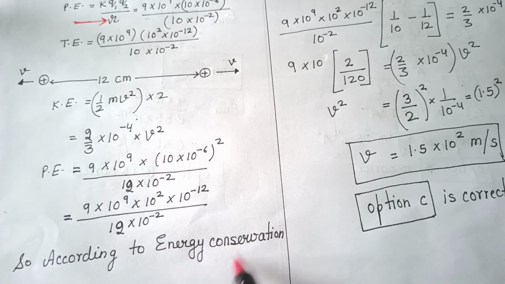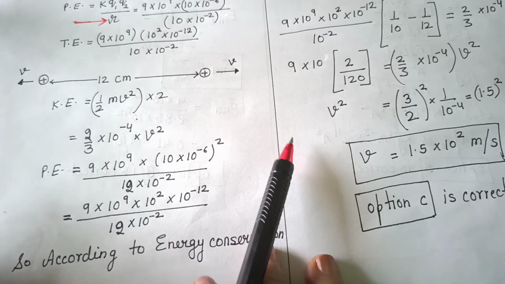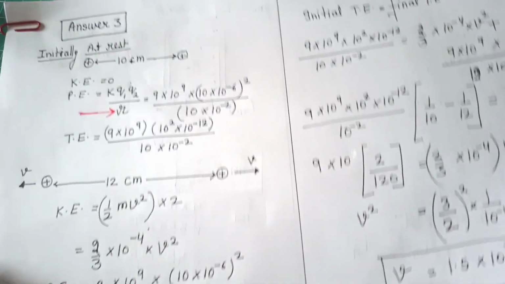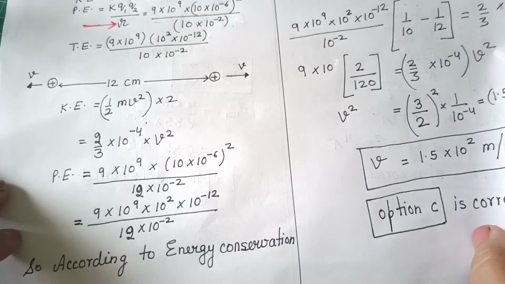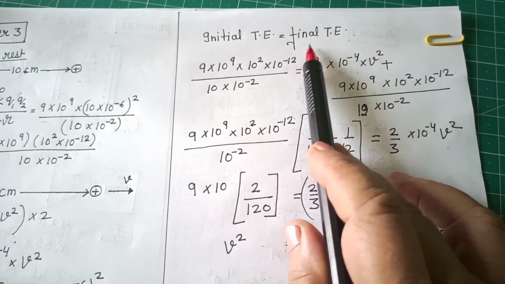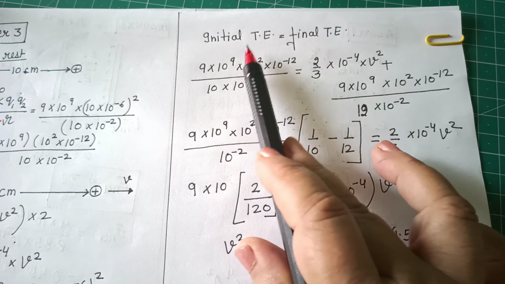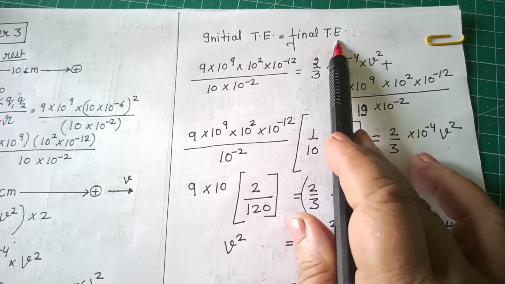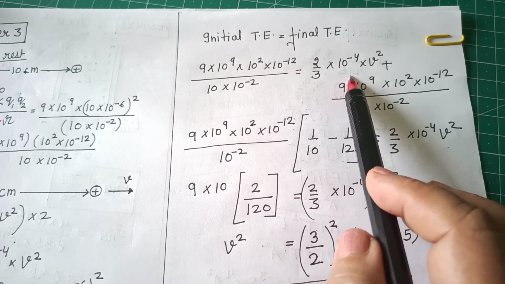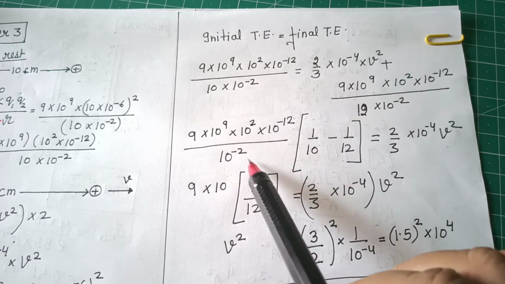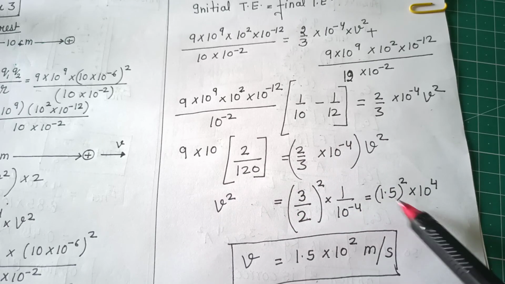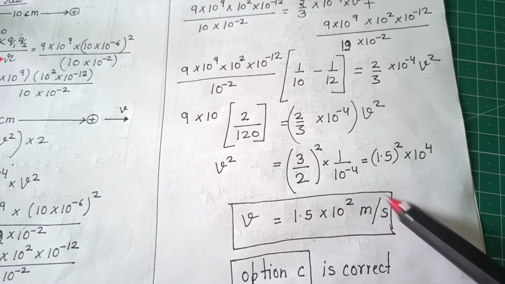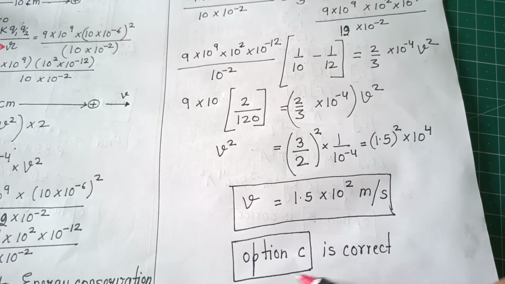So according to energy conservation, I am showing you the solution first. Then according to energy conservation, initial total energy should be equal to final total energy. So substituting the initial and final energy values and solving the equation, option C is correct.